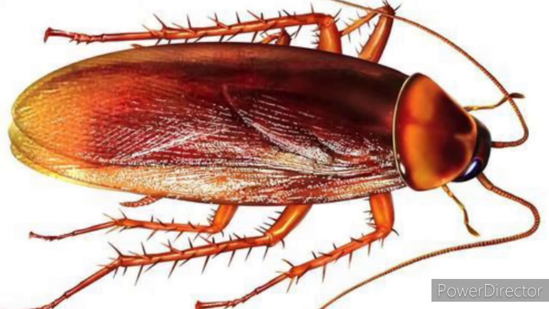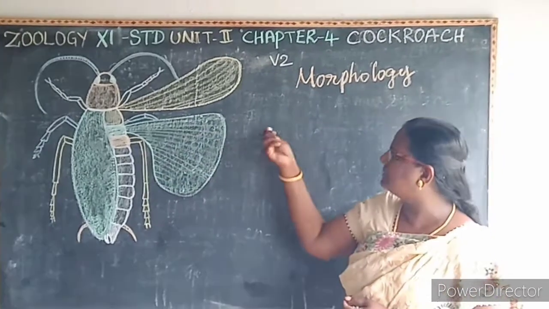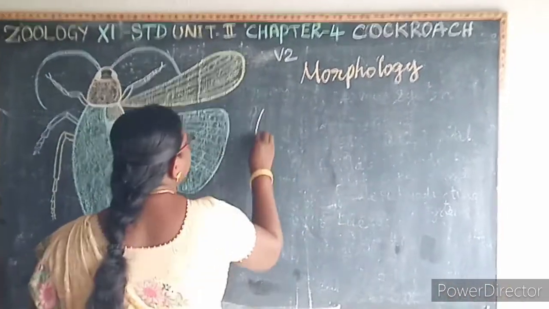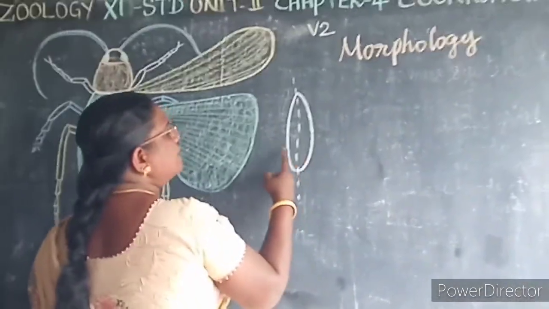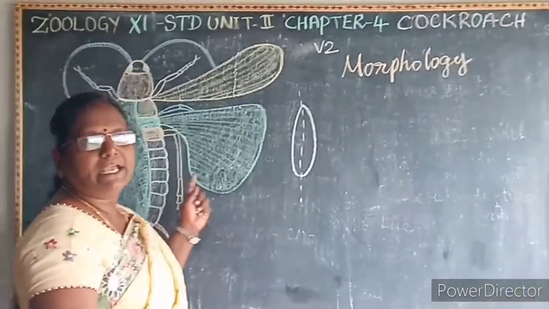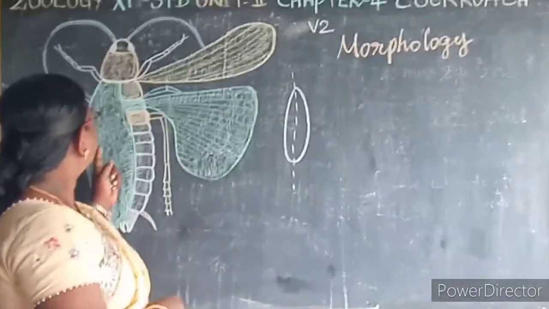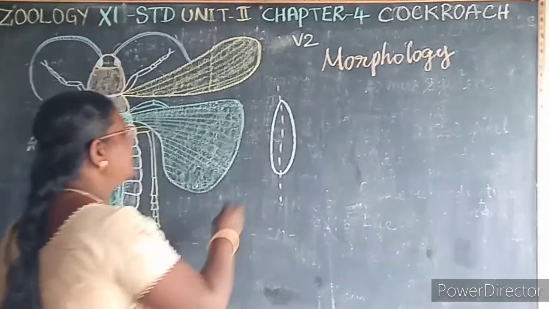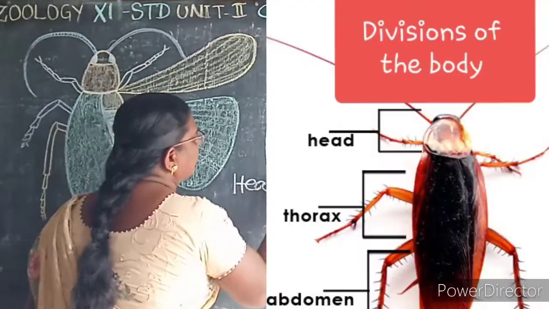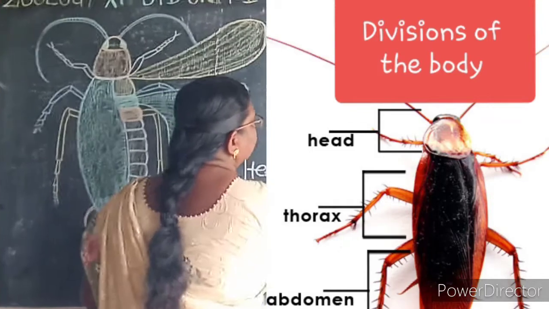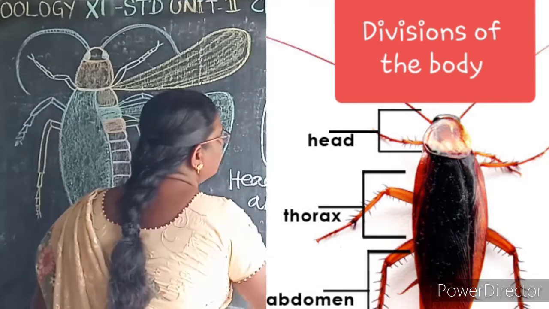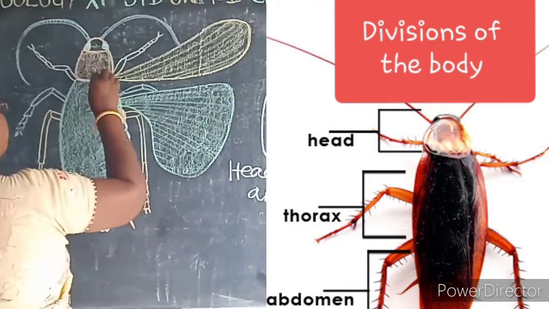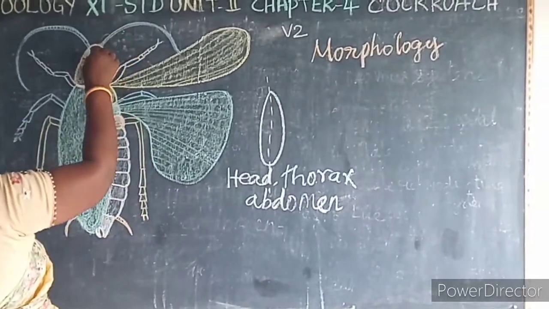What is segmented? You can see the divisions on the body, and then it is bilaterally symmetrical. If we cut the organism through the central axis and get two equal parts, then it is known as what? Bilateral symmetry. And here the body of the cockroach is divided into three regions. The first one is the head, then thorax and abdomen. Head, thorax and abdomen.